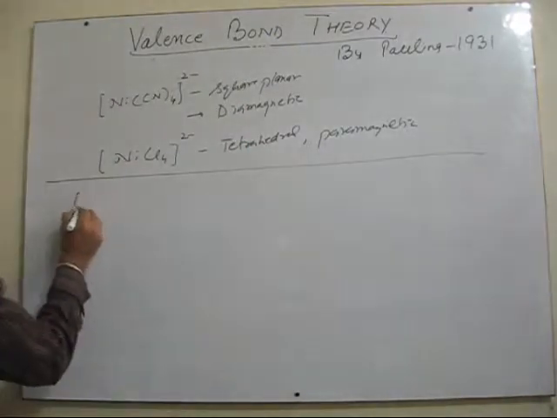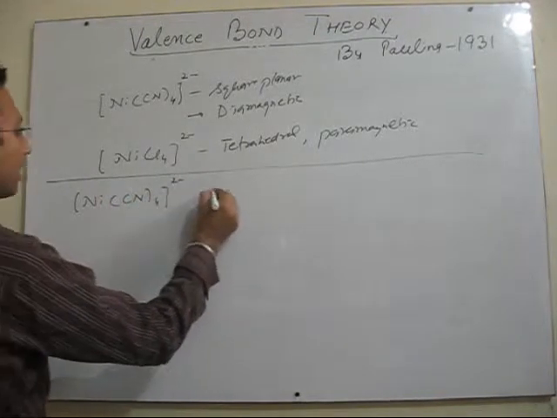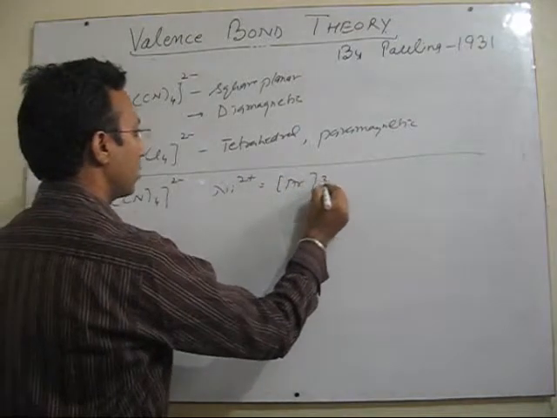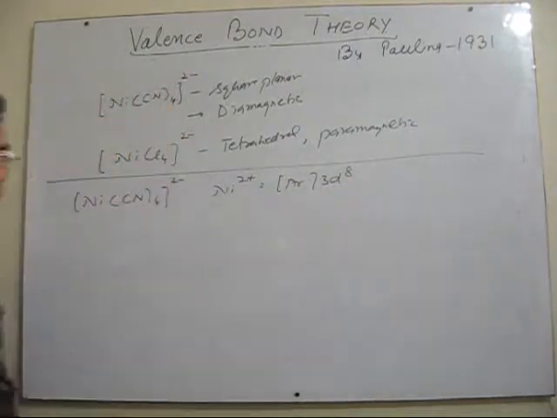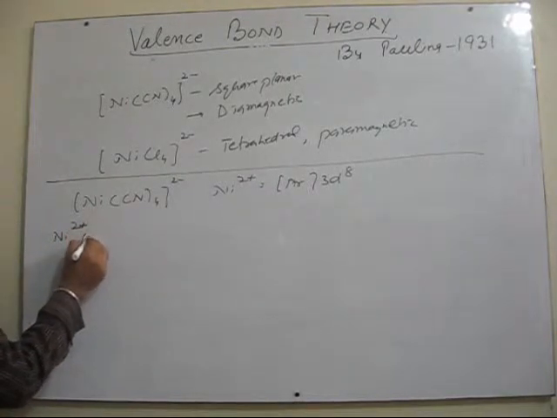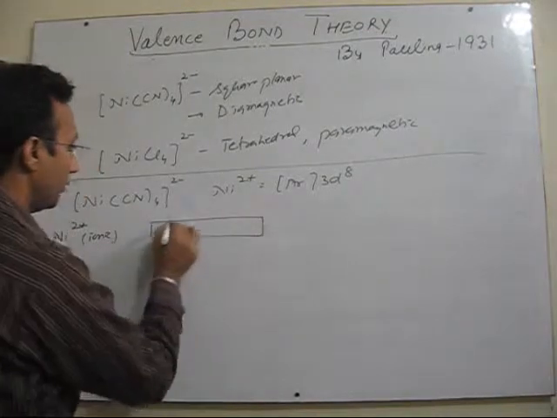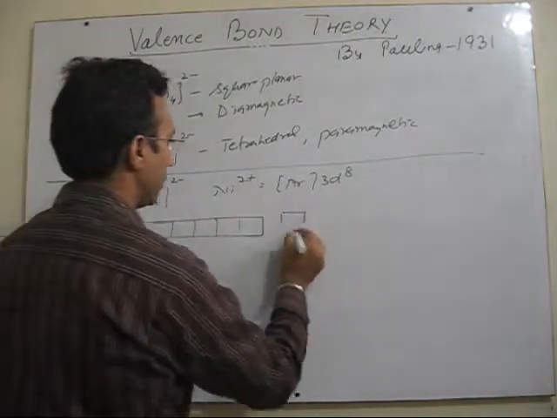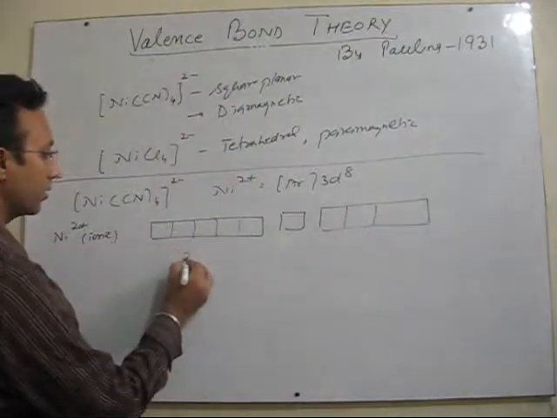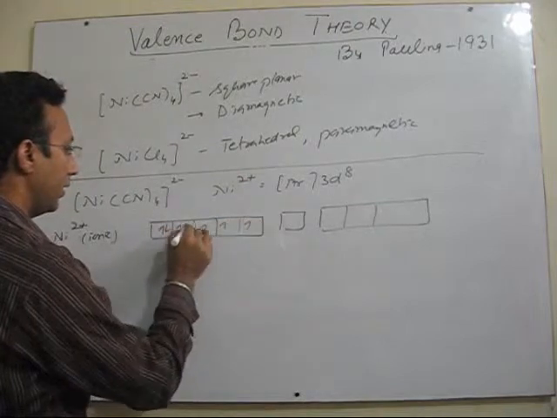In this particular case, Ni(CN)4 2-, nickel is in +2 oxidation state. The configuration is argon 3d8. Now nickel +2 in the ionic state, as an independent ion, the configuration will be like this. Its orbital representation is 3d8.